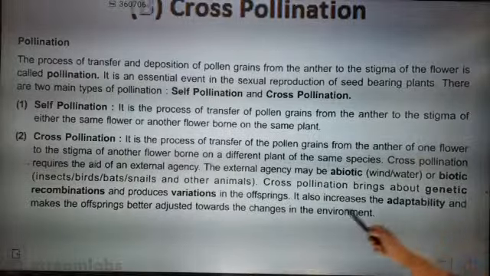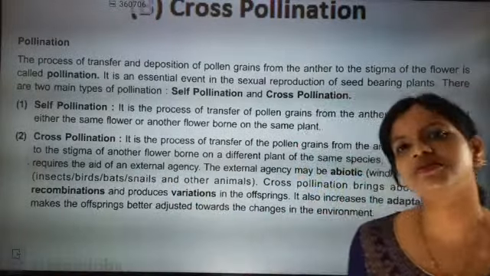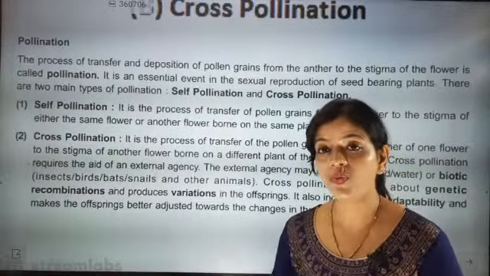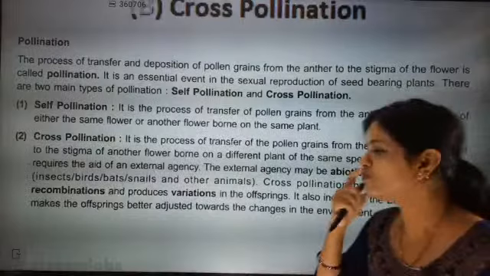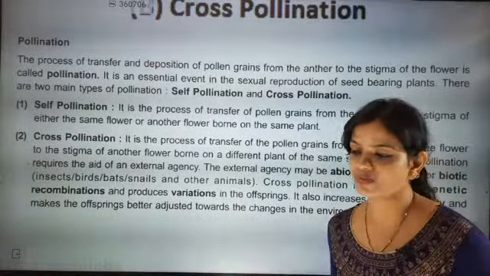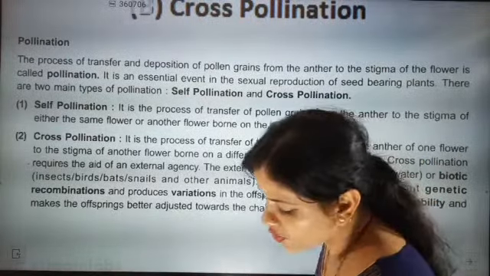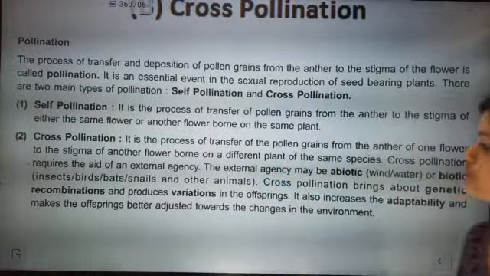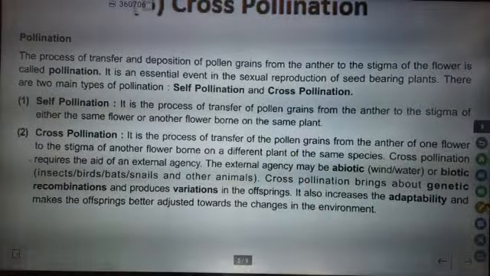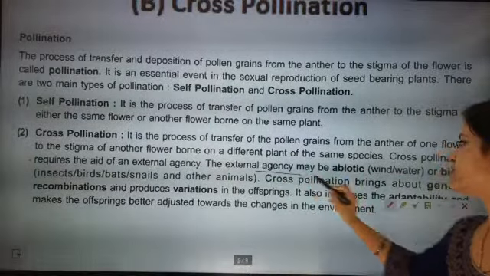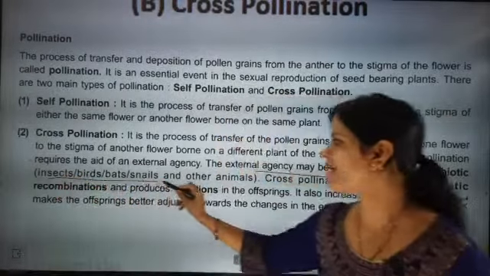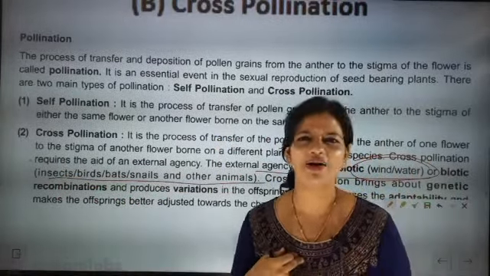So cross pollination requires the aid of an external agency. Yes, external agent help. It will not be done on its own. Wind will be there, that is what I talked about, beta. Bees, different types of insects are responsible for that. Kavya, you asked some question, beta. Again ask, no problem. So beta, the external agency may be abiotic. You know what abiotic factors are? Non-living factors are abiotic factors. So like wind and water, or biotic factors like insect, bird, bat, snail, animals, we are also a biotic factor.